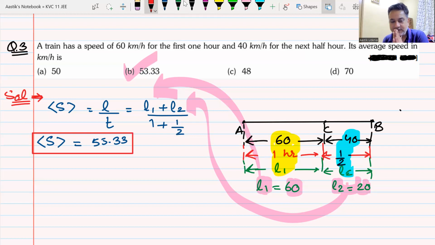How many of you got this answer? Please raise your hands. Only 1, 2. Yes, I see you. 3, 4, 5. Only one center is getting the answer. The other center students, I don't know what they are doing. I see someone at the back of the class having water.